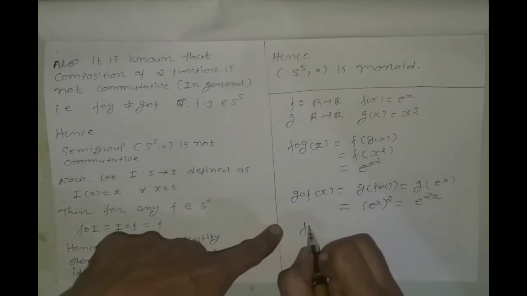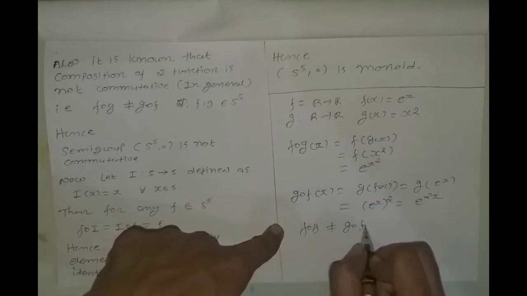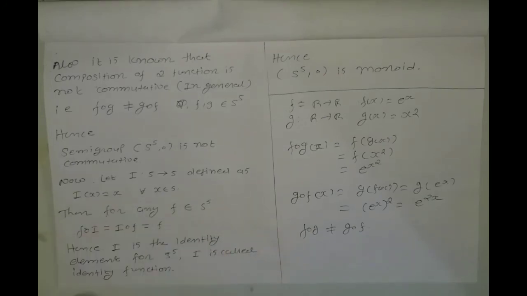So f composed with g does not equal g composed with f. That is, composition of two functions is not commutative. So S raised to S with composition is not a commutative semigroup.